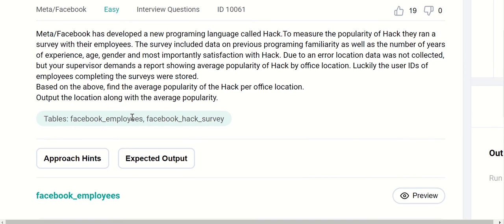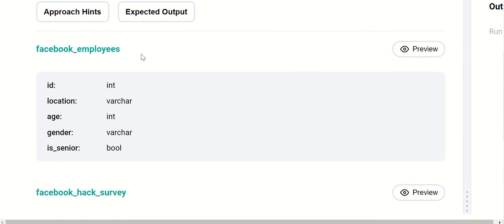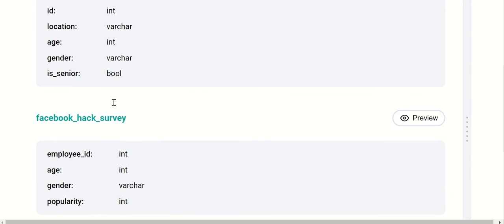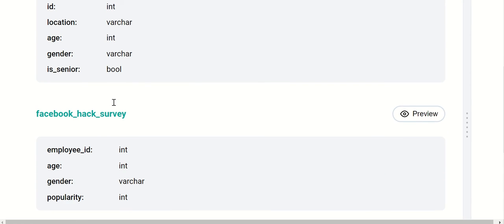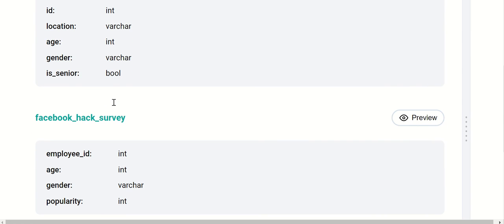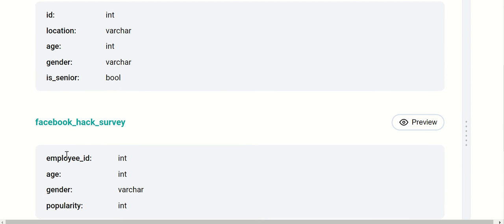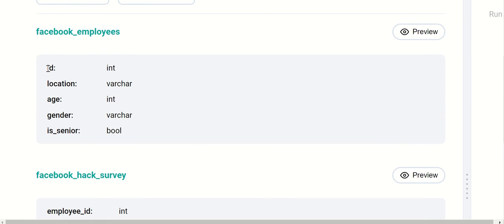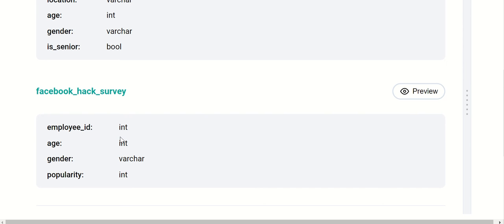So they gave us two tables. Employees table and the survey table. Okay, already I see overlaps in age, gender, and employee ID, except this is call ID and this one's called employee ID.